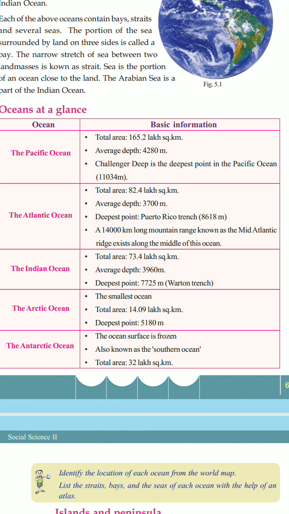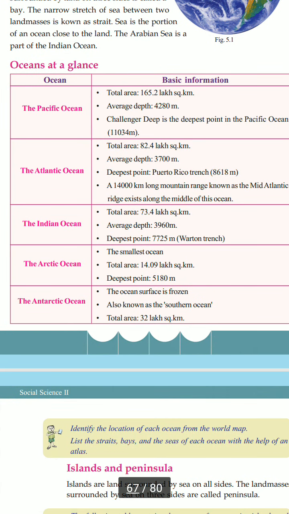Then our Indian Ocean. The total area is 73.4 lakh square kilometer, and the average depth is 3,960 meter. The deepest point here is the Wharton Trench, which is nearly 7,725 meter deep. Next one is the Arctic Ocean. It is the smallest ocean, with a total area of nearly 14.9 lakh square kilometer, and the deepest point is 5,180 meter.